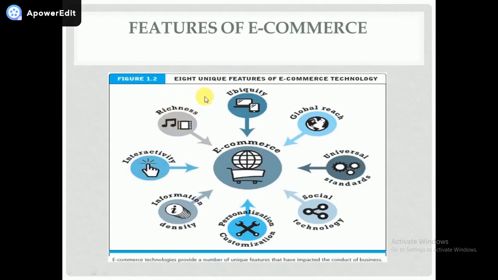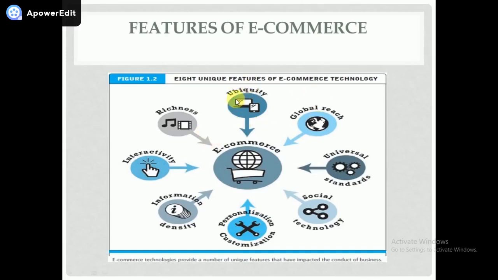The next point is richness. Usually in traditional business, there was person-to-person interaction, whereas in e-commerce there is no person-to-person, face-to-face interaction. So they make use of audio, video, animation and visualization of the product. So the chances of liking the product are more when compared to traditional business, because when you use audio, video and other mechanisms to sell the product, it creates richness for the product, and it is more attractive for the customers to buy the product.